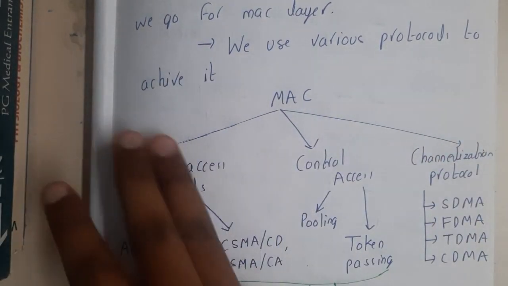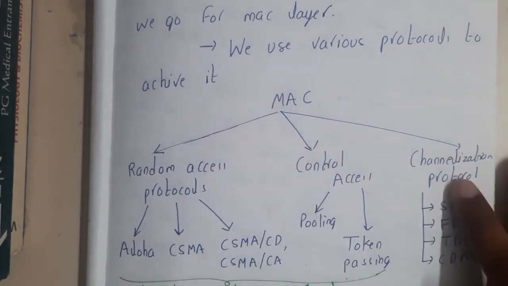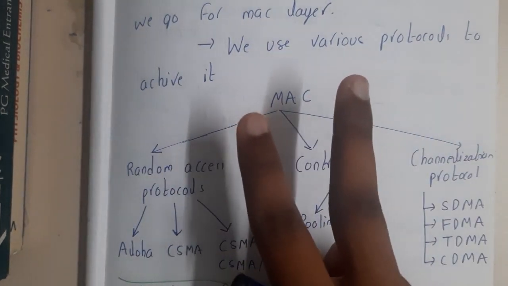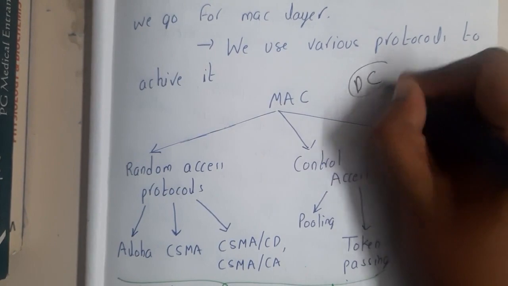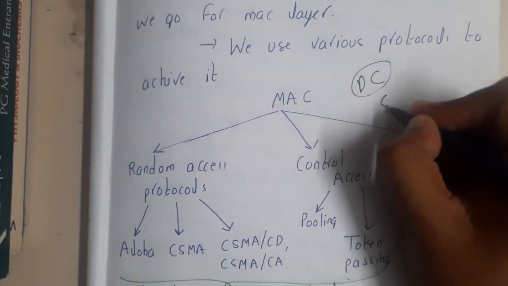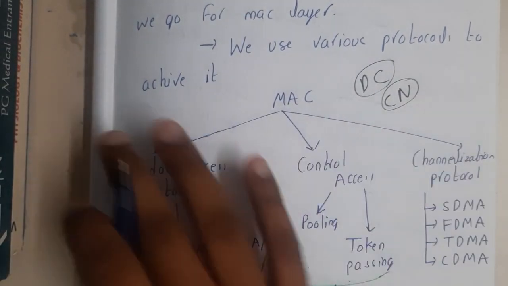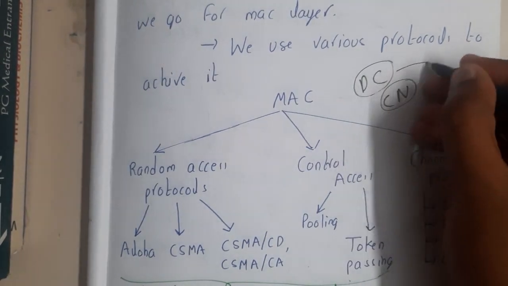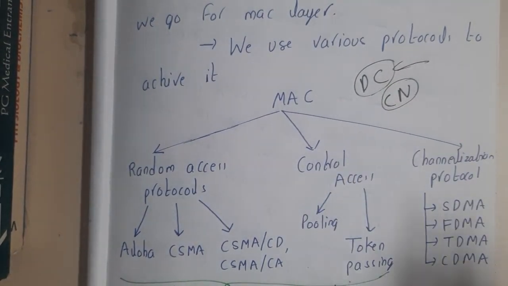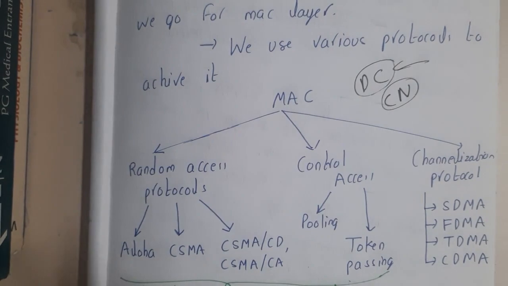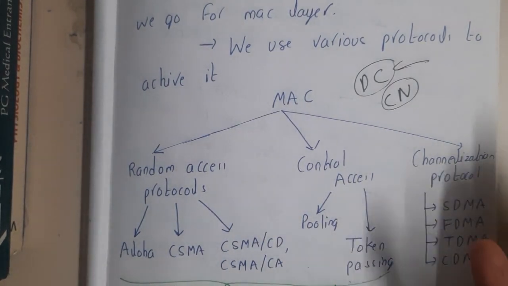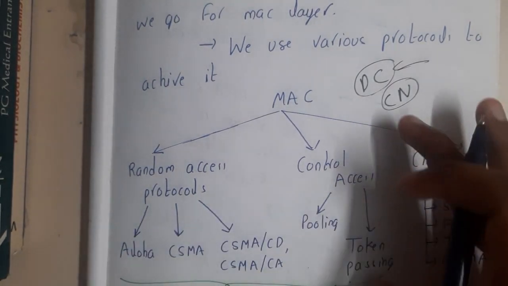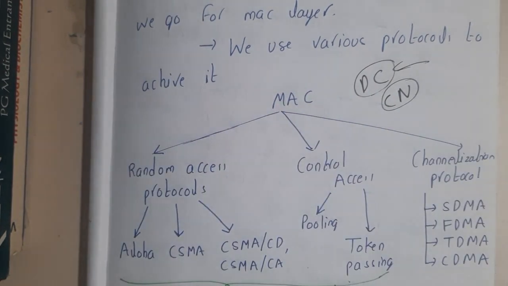I am saying clearly, we have already discussed all these topics in two subjects, I think. I am sure about data communication, we discussed all these in detail, and I think we also discussed them in computer networks. So if you want to revise them, you can revise them once in data communication. I am not going to add all these videos into the playlist and turn this mobile computing playlist into data communication. You can cross check them once, and if you want, I can provide them in the description. I'll look into it.